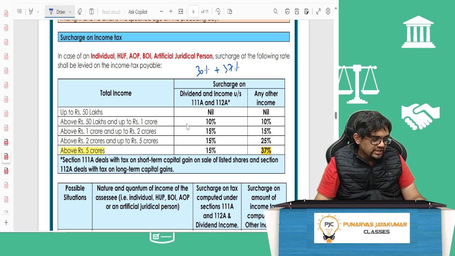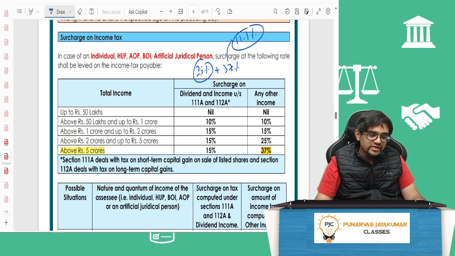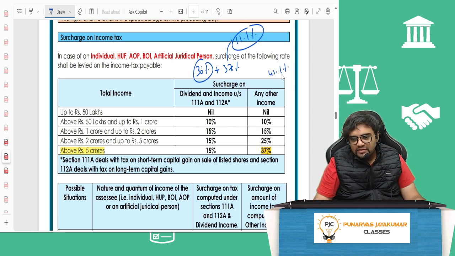What is 37% of 30%? This comes up to 11.1%. So 30% plus 37% of 30%, which is 11.1%, that is 41.1%. And if you add 4% cess on 41.1, it will come up to 42.744%.